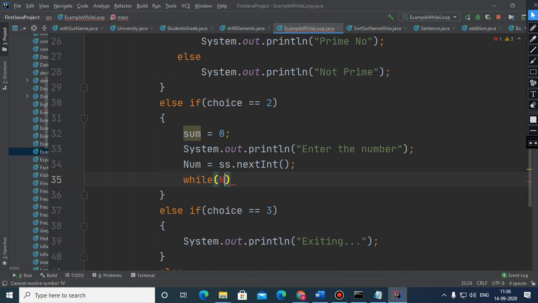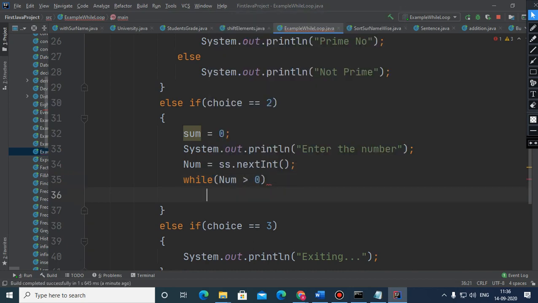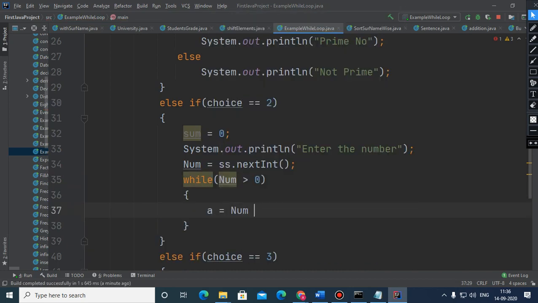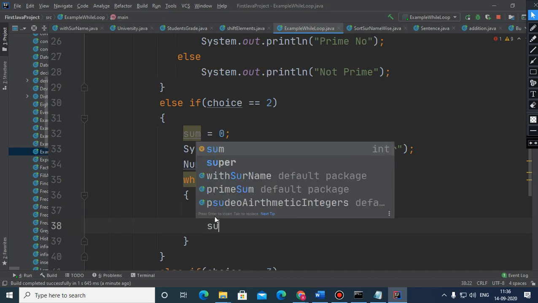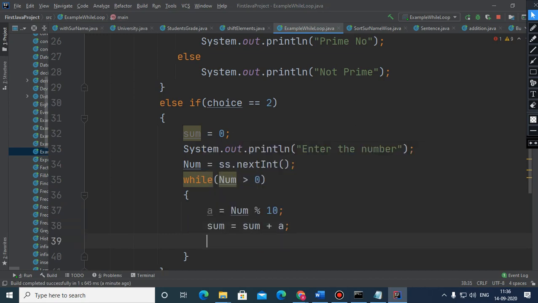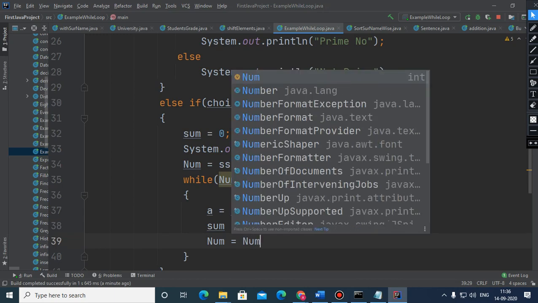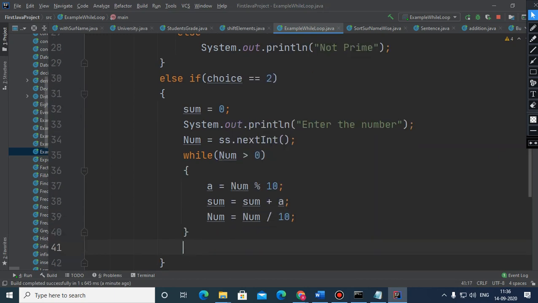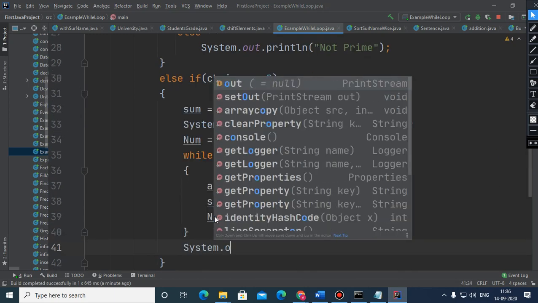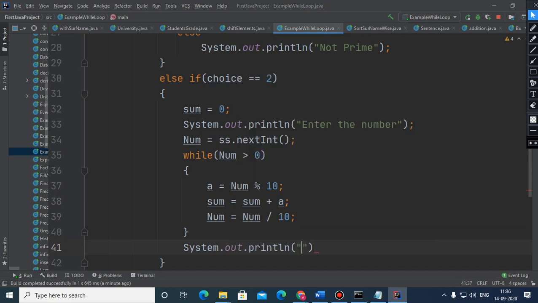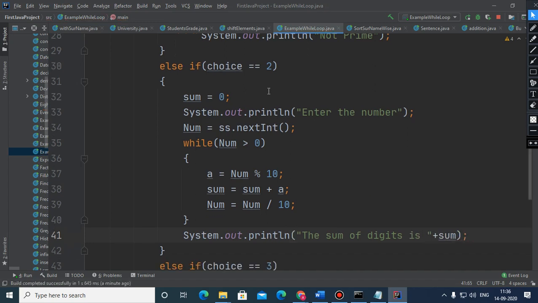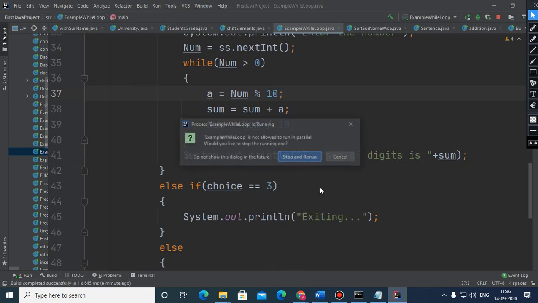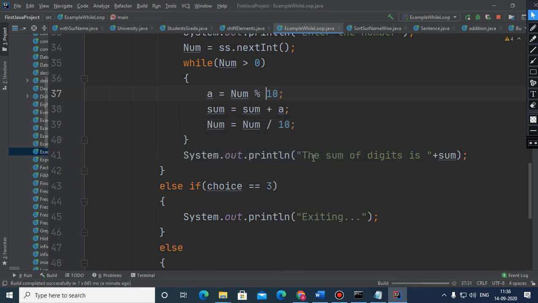While num is more than 0, a = num mod 10, and here sum = sum + a, and num = num / 10, and this we have done just now. And here you can display the sum of the digits is that sum. We have done that. And now you just execute this.